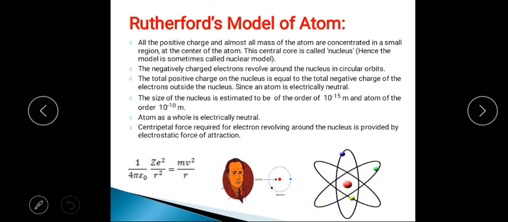So you can compare this model with the planet and the sun, the planetary system. We can compare this one, right? So for Rutherford's atomic model, these are the important postulates here.